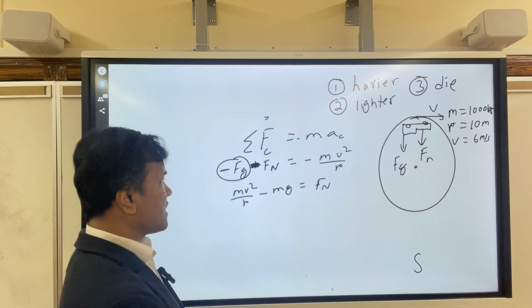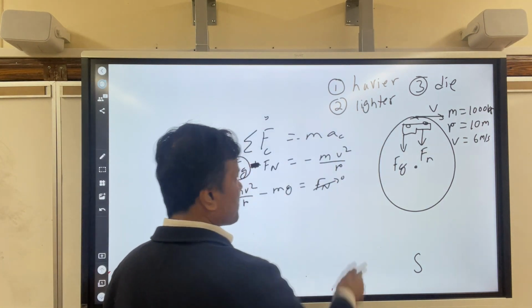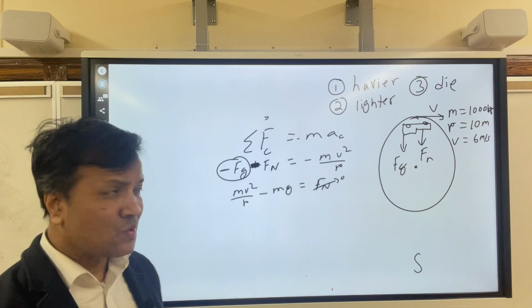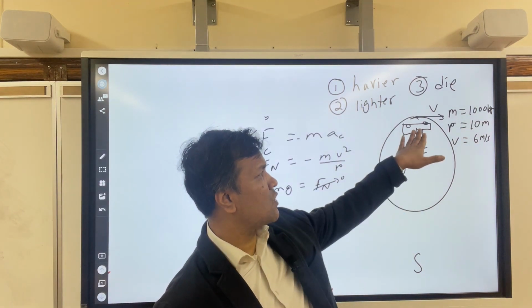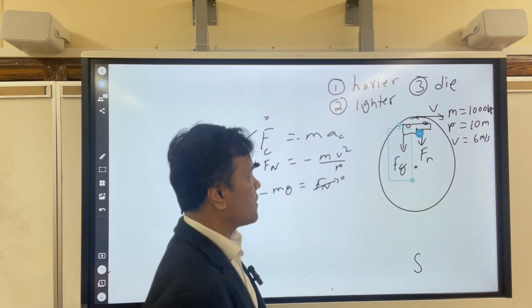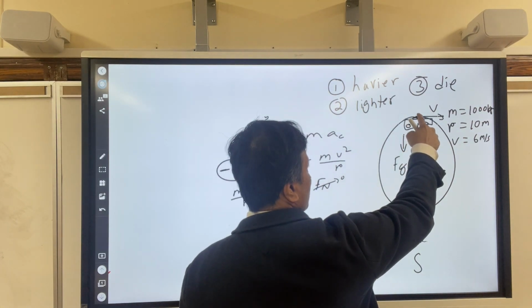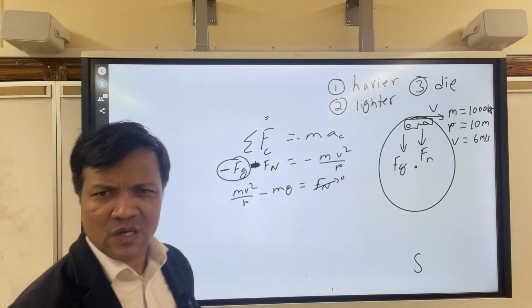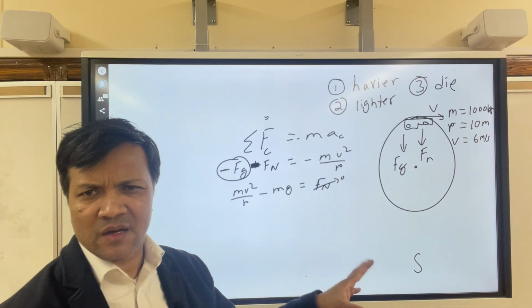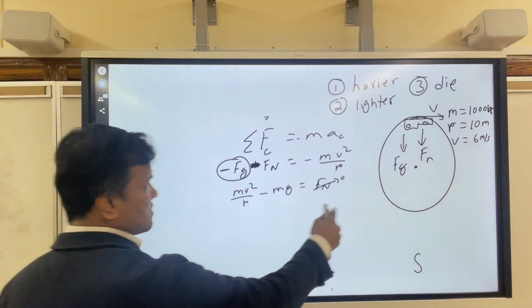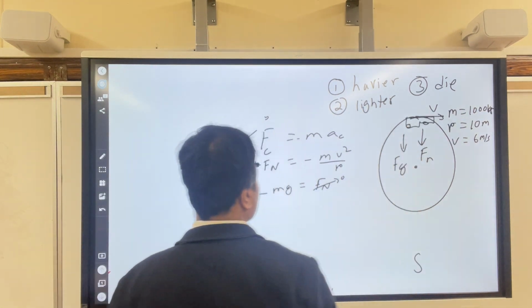So by setting Fn to 0, we're going to find the minimum velocity you need to survive at the top, because Fn equal to 0 means losing contact. When it's losing contact with the track, then Fn is 0. When it's not losing contact, Fn is not 0. Okay, good. So far so good.